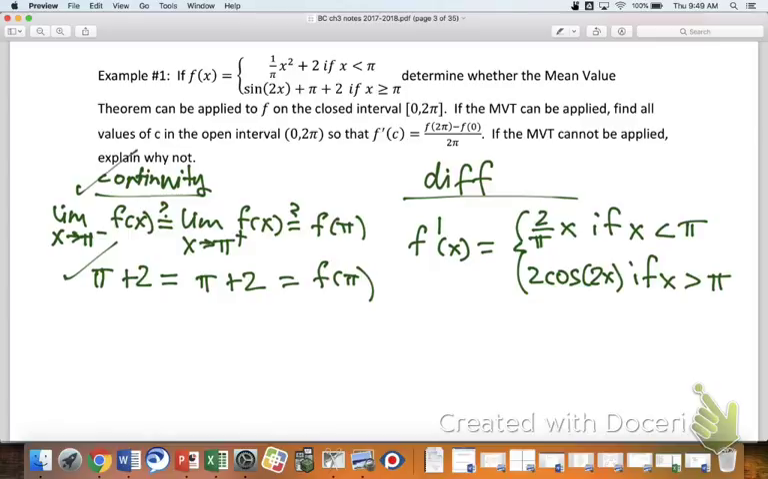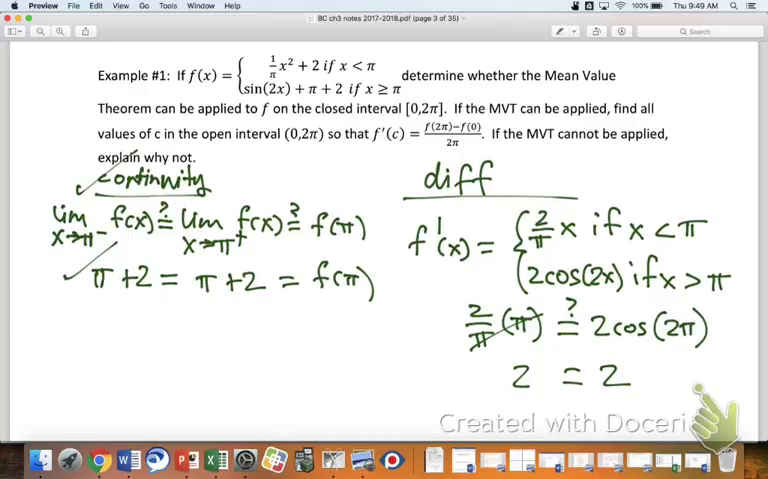So from the left, I'm going to say 2 over pi times pi possibly equals 2 cosine of 2 pi. How's it all work out? Those cancel. What's 2 cosine of 2 pi? Oh my gosh, it worked. Who knew? Isn't that amazing? So differentiability, did you guys get the same thing I did? Differentiability and continuity, that means the MVT can be applied. We just proved it. And awesome.